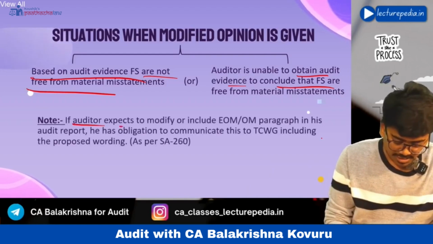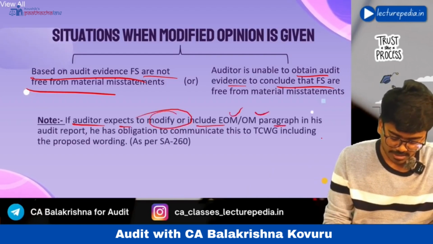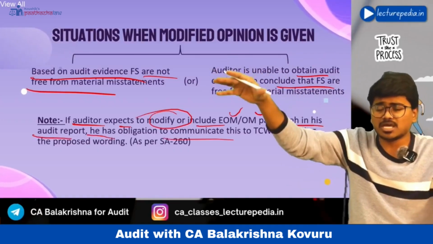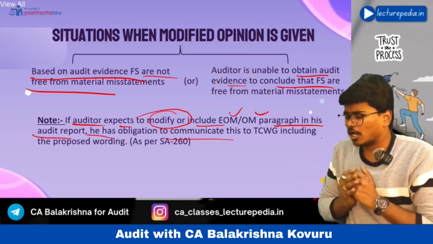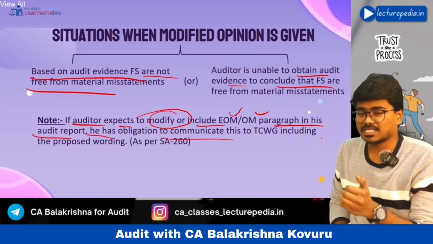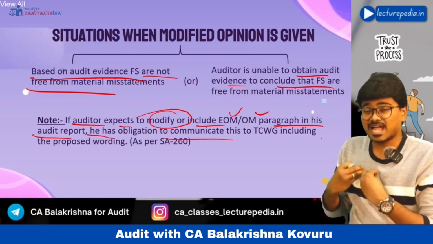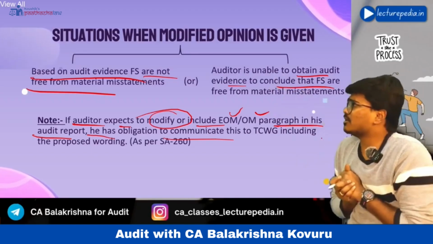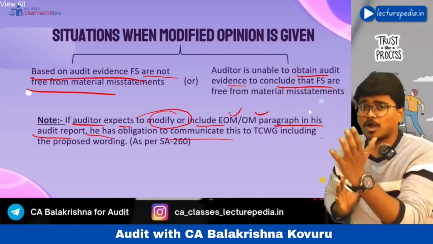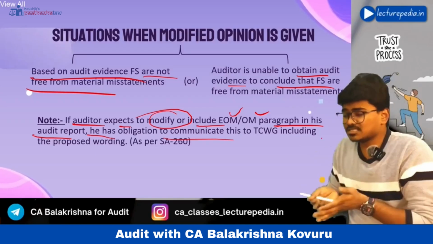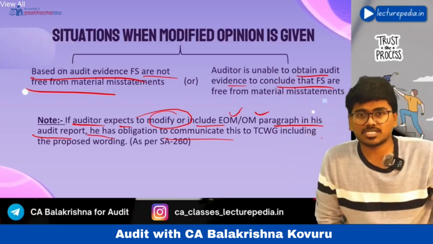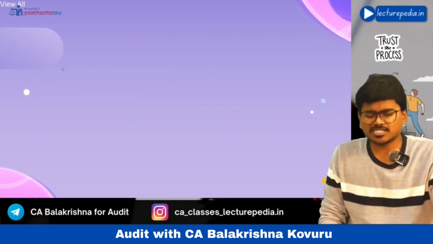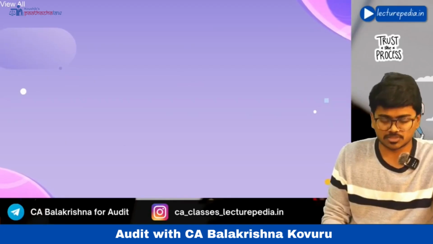If the auditor expects to modify his opinion or include an emphasis of matter or other matter paragraph in his audit report, he has an obligation to communicate the same to those charged with governance. Whenever the auditor wants to give a modified opinion, or express an emphasis of matter or other matter paragraph in the audit report, he has the responsibility to communicate the same to those charged with governance: I am giving a modified opinion in my audit report, and this is the reason. Like this, you have to communicate with those charged with governance. This point is told in SA 260, communication with those charged with governance.